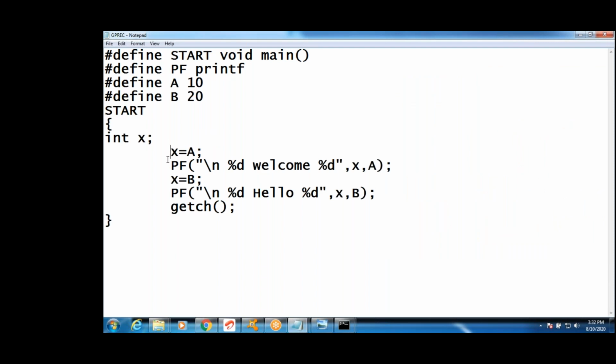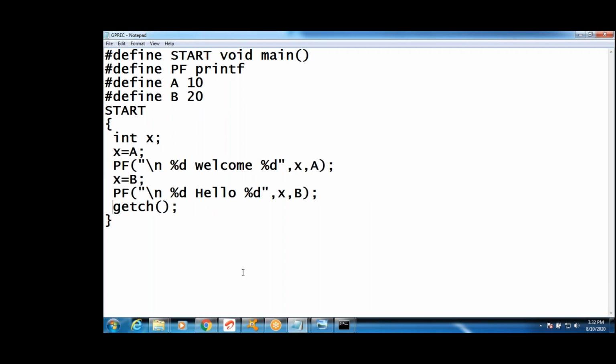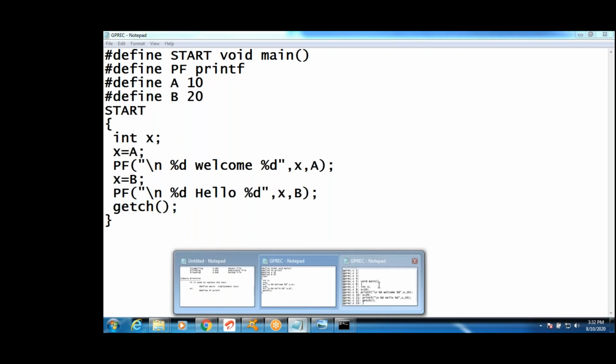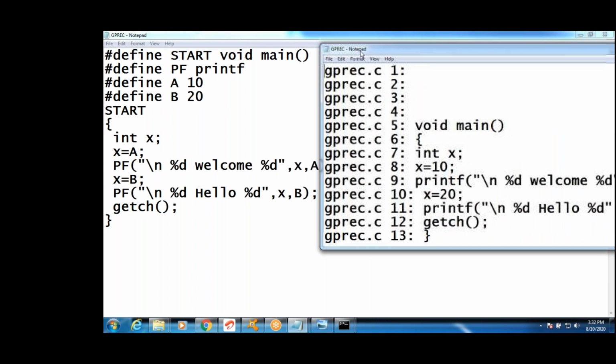Right, guys? This is .c, and this is the .i file. In the .i file, what happens? In .c, what happens? What is replaced? First write .c, and I will show you the full .i file.